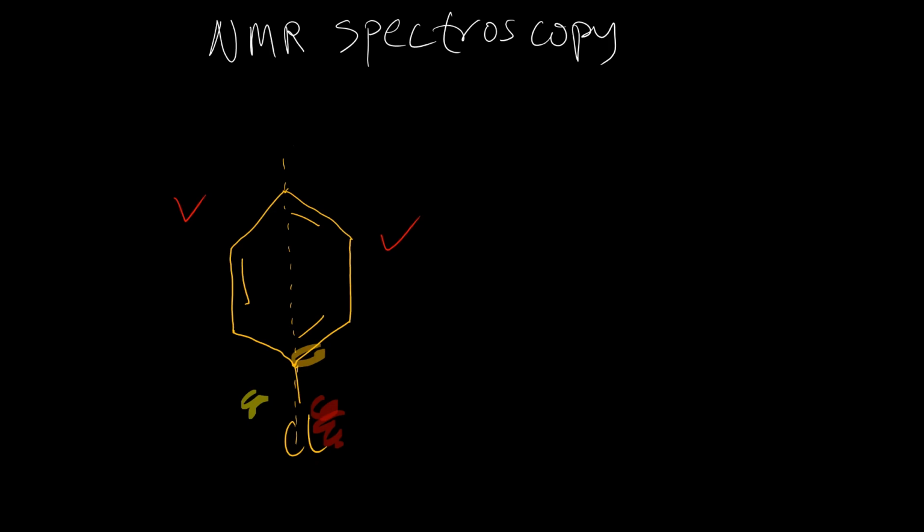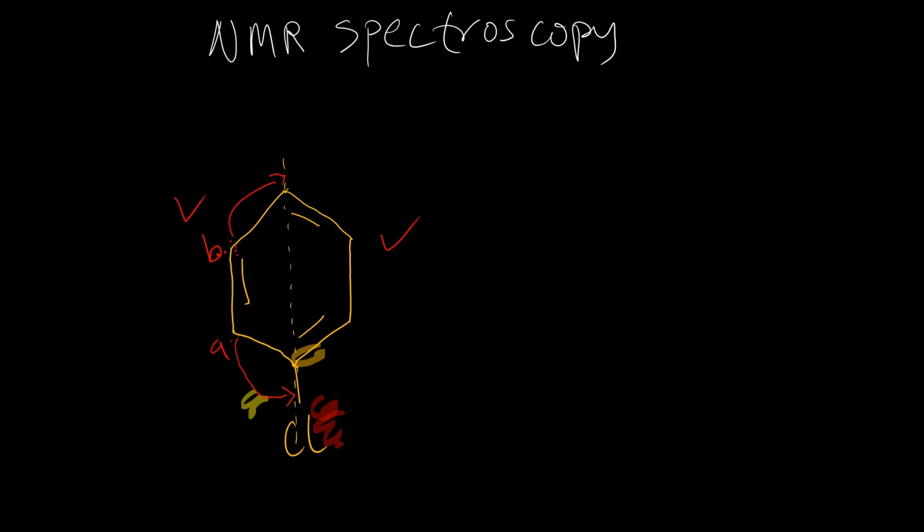Now here we have a hydrogen. We're going to have a signal here, A. Are we going to have the same signal here, A, or what? What do you think? This signal here will be different from this signal here. The reason is that this hydrogen here is closer to a chlorine, but the hydrogen here is closer to just hydrogen. So they are in different chemical environments, and hence will produce different signals. So we have A and B.